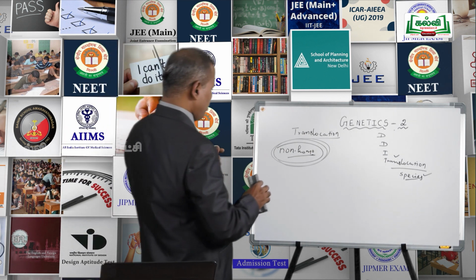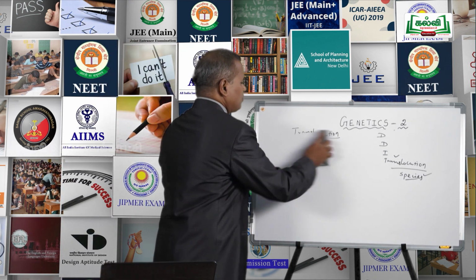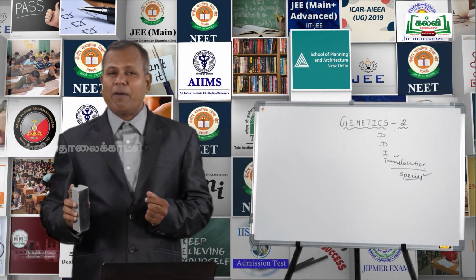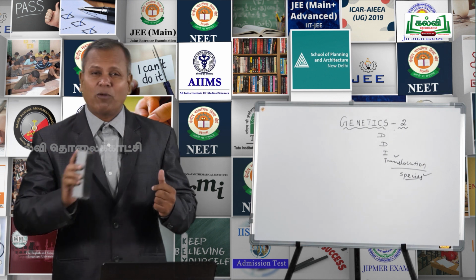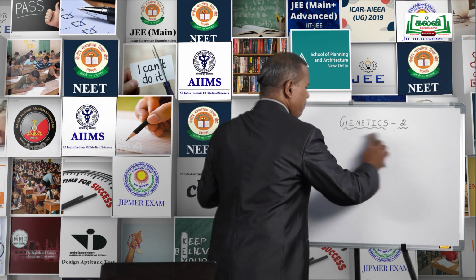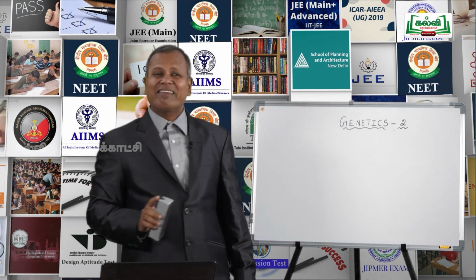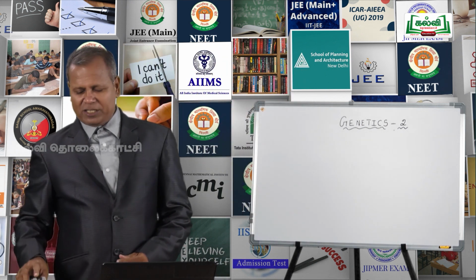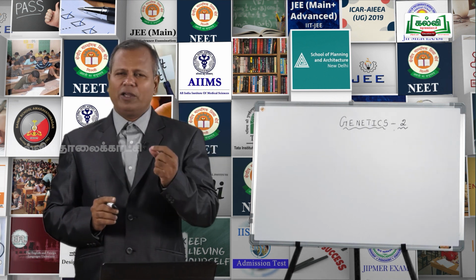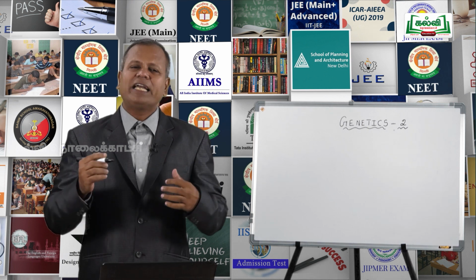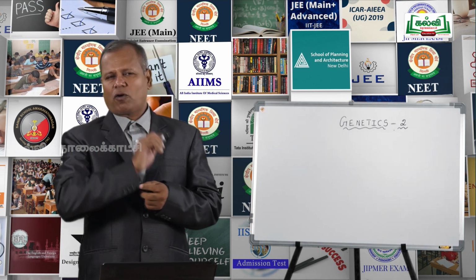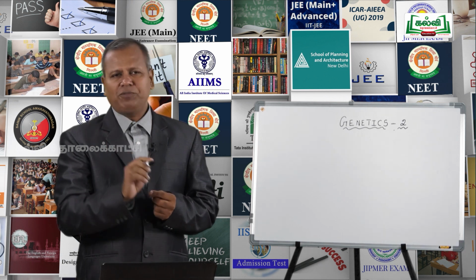The term mutation was coined by the scientist Hugo de Vries, who first reported mutation in Oenothera lamarckiana, the evening primrose plant. Charles Darwin called mutation sports and Bateson called mutation discontinuous change. If a sudden change takes place in a nucleotide or a pair, we call it gene or point mutation.